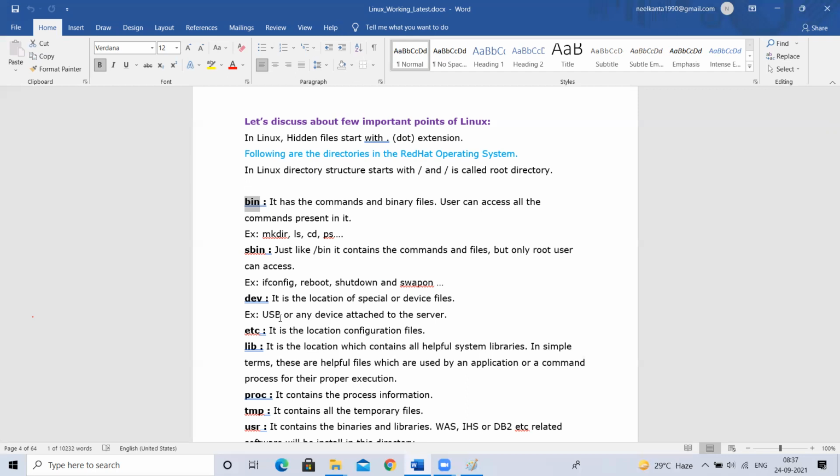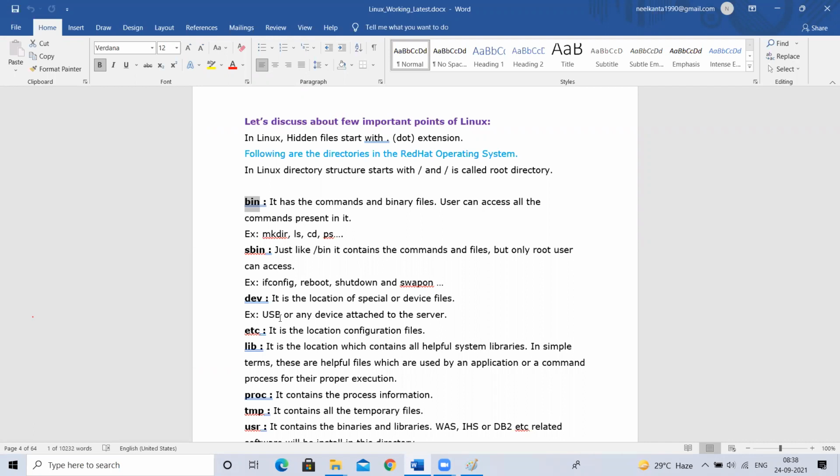Root user. I want to delete a user. There is a command to delete. For example, I'm the root user. I created one more user called Mohan. Now, as a root user, I created one more user called Raviteja. Mohan I created, Raviteja I created.